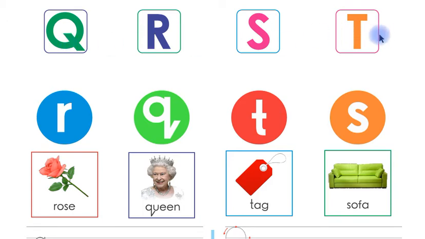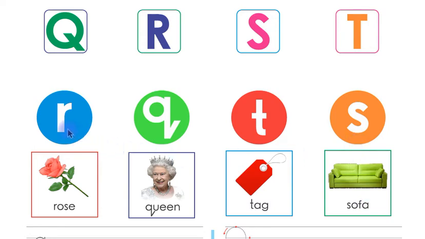After matching the capital letter shapes with its small letter shapes, let's read the vocabulary, children. This is rose, this is queen, this is tag, and this is sofa. Children, the beginning sound of rose is r, the beginning sound of queen is qua, the beginning sound of tag is t, and the beginning sound of sofa is s.